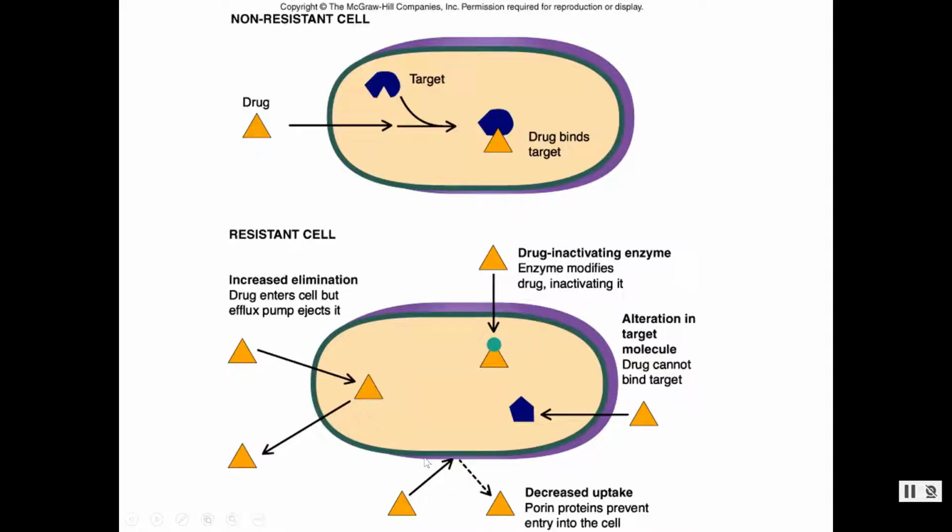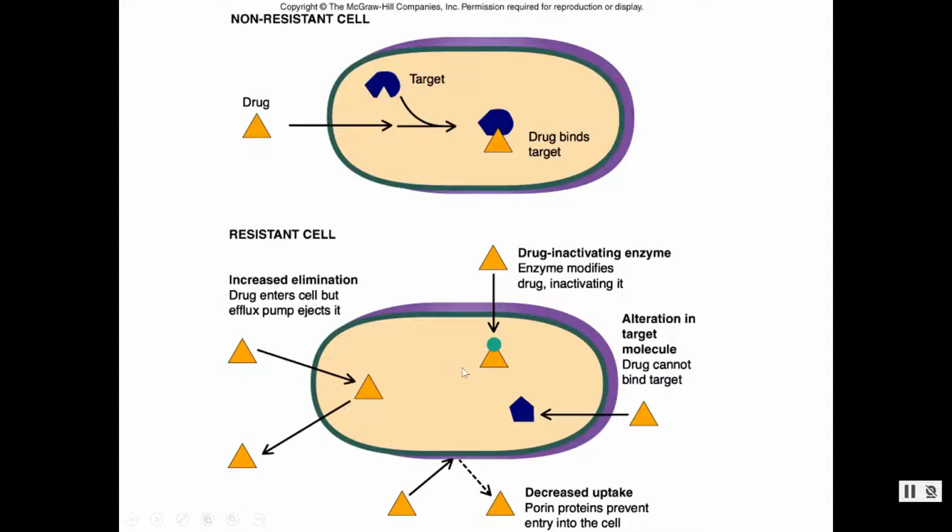Sometimes there are alterations in the cell, and now the drug that used to come in can't. The cell has a mutation in one of its proteins or some of its proteins, and now the drug can't get in anymore. This can allow the cell to be resistant to the drug. Sometimes the drug gets in, but there are some modifications, and now the cell can efficiently pump out the drug. All of these are mechanisms of resistance.